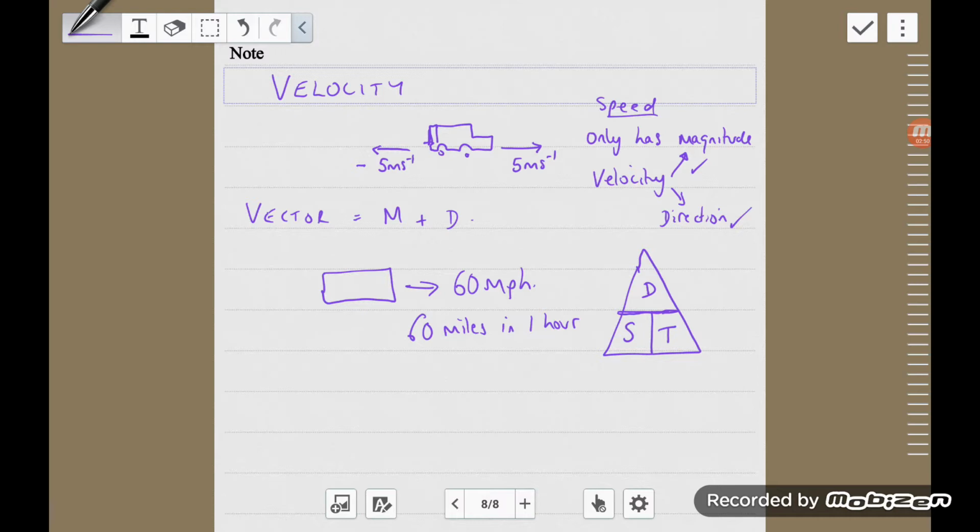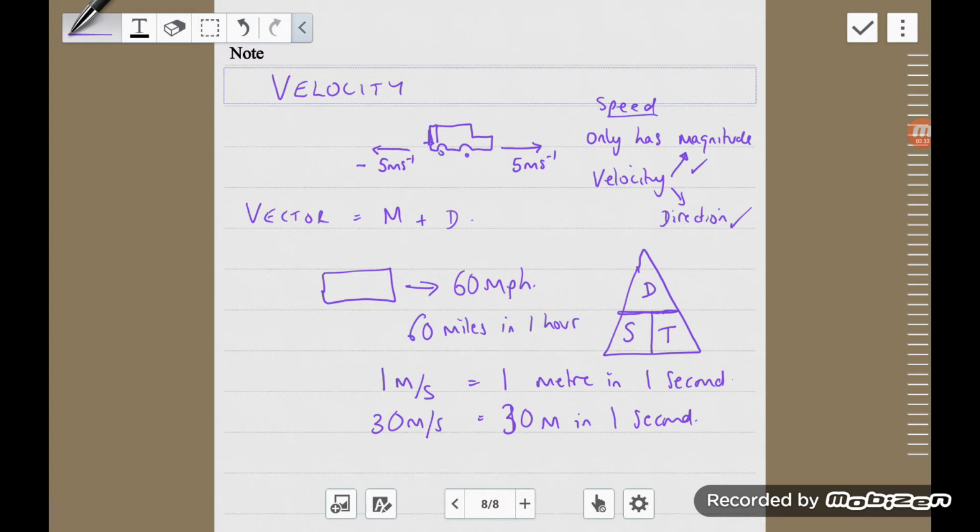Now, as well as the difference between speed and velocity being a scalar for speed and a vector for velocity, we also have a difference of units, because we don't actually talk about miles per hour in physics. We talk about meters per second. And so that simply means a velocity of 1 meter per second is 1 meter in 1 second. And so a velocity of 30 meters per second equals 30 meters in 1 second.